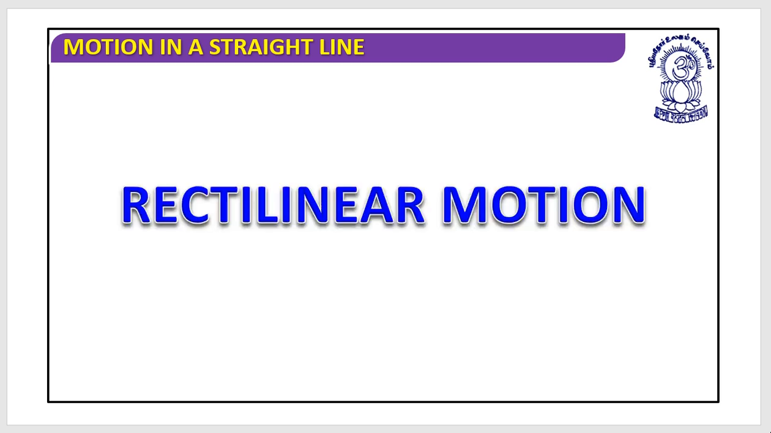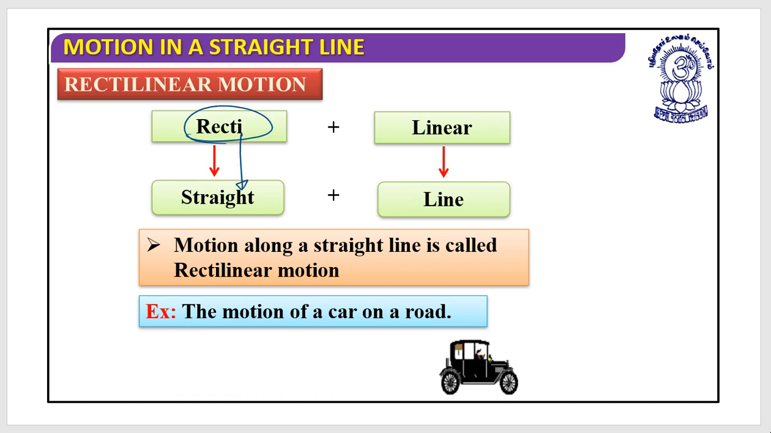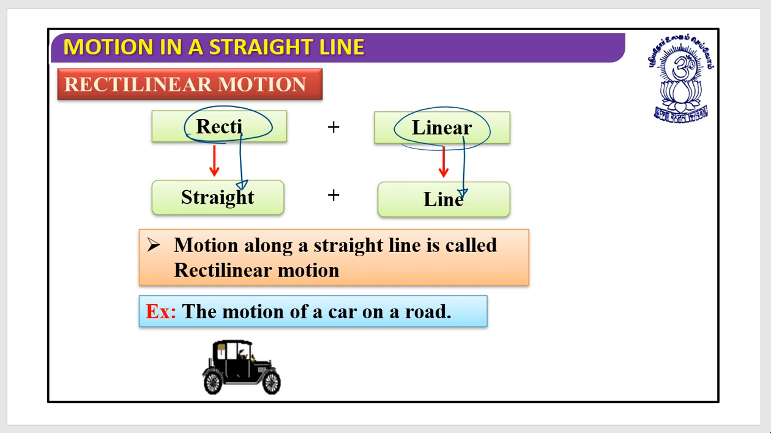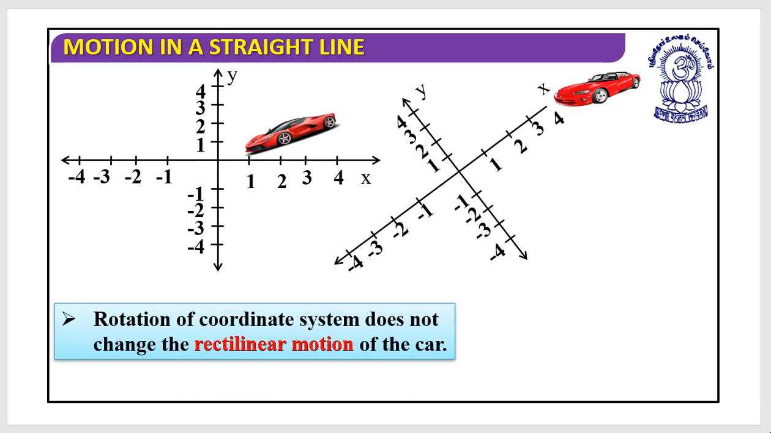Next, let's move to the rectilinear motion. What is it? While I say rectilinear motion, recti stands for straight and linear stands for line. So it is a motion along a straight line. A motion along a straight line can be considered as a rectilinear motion. Look at the car. It's a motion of a car which is moving on a straight line. So it is a rectilinear motion of a car. Are you clear?